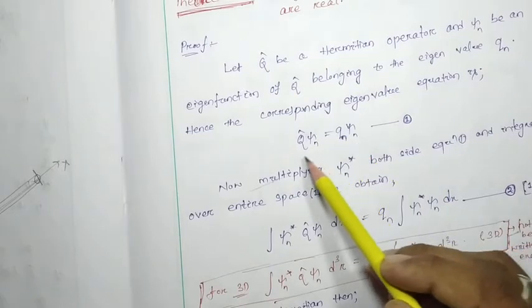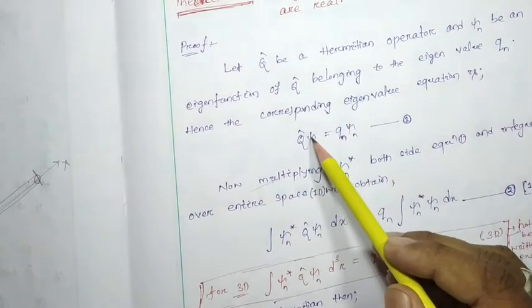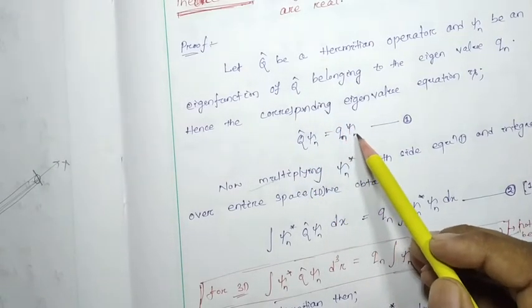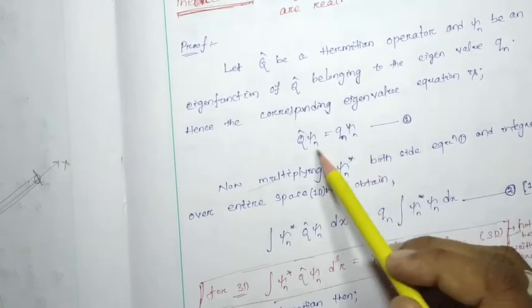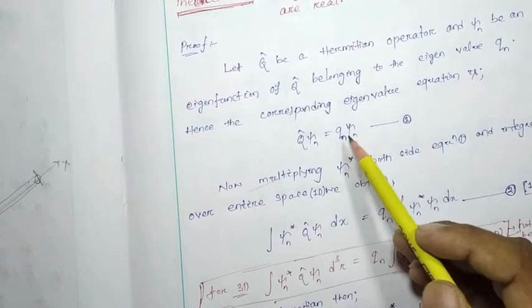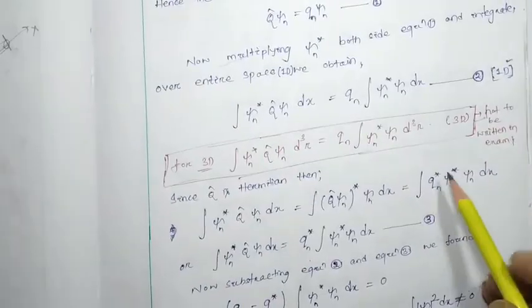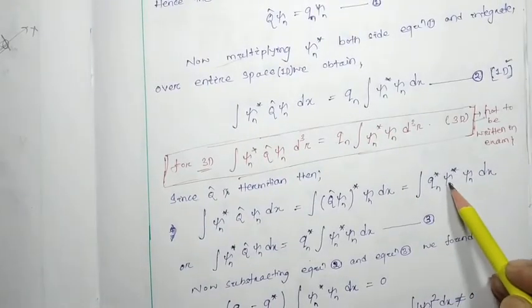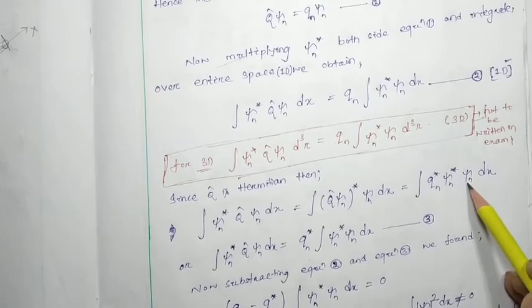From the eigenvalue equation, q cap psi n equals qn psi n. If I take the whole star, it will be qn star. So it is qn star psi n dx.